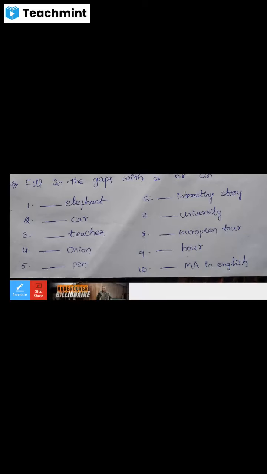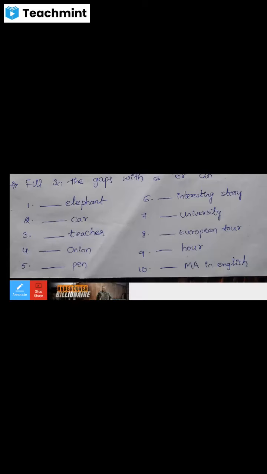Yeah is a consonant sound, that's why we can use a university.